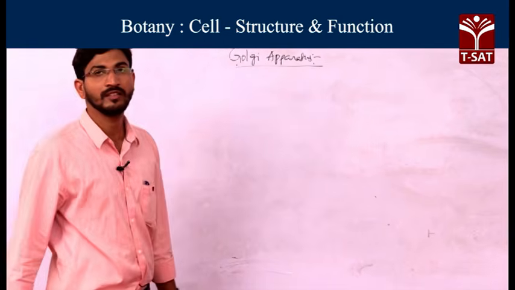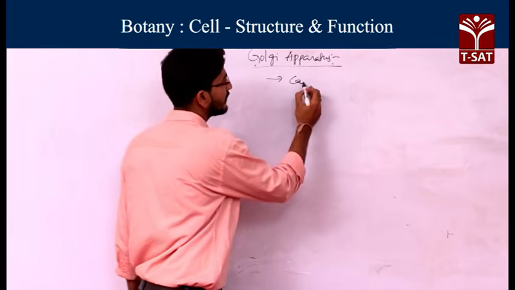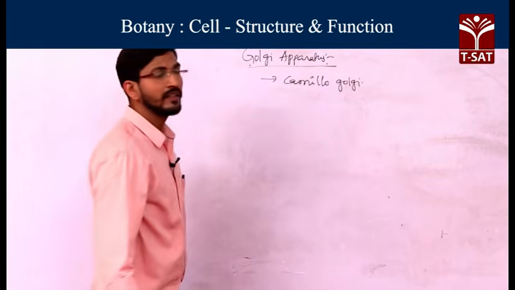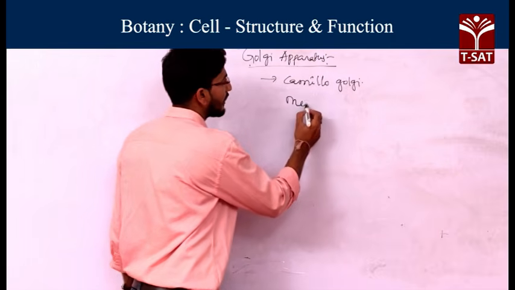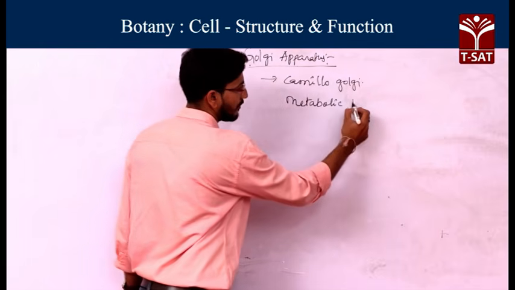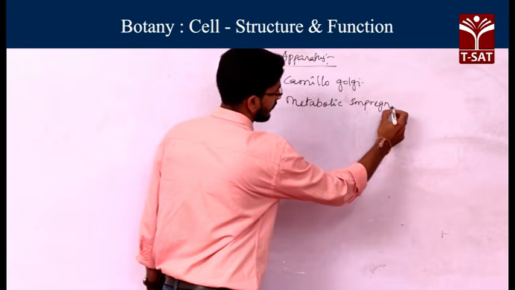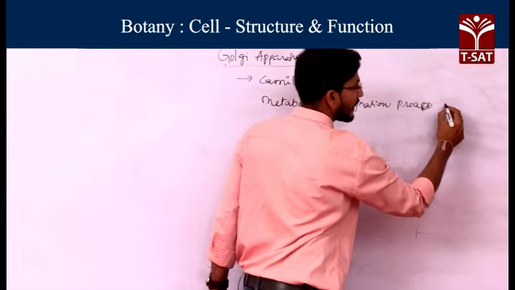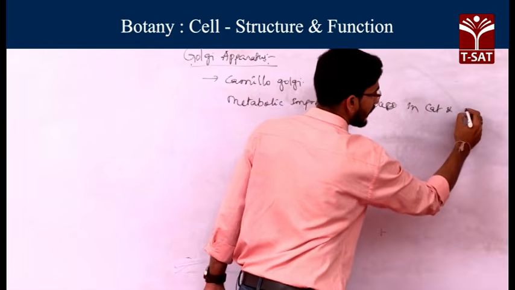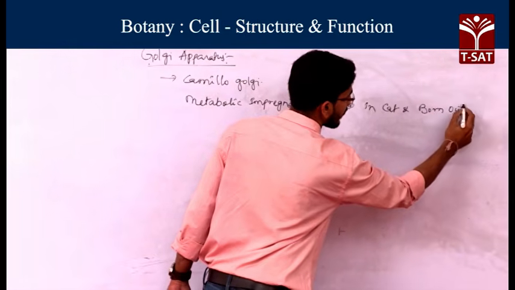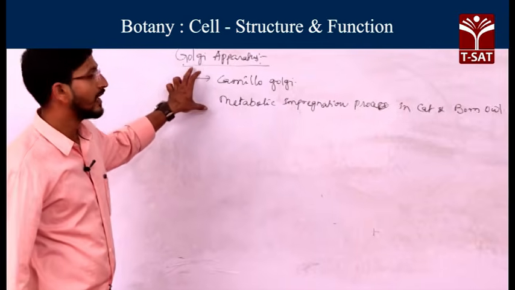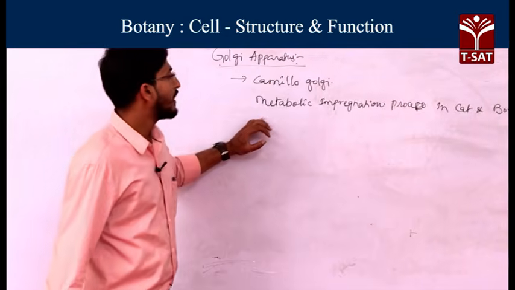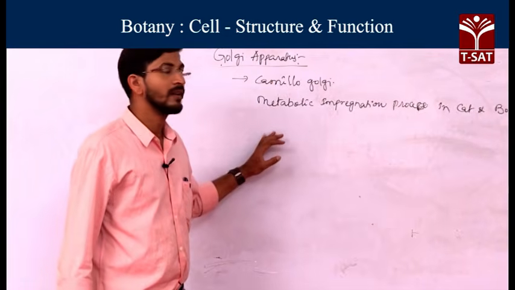This Golgi apparatus was discovered by the scientist Camillo Golgi, through the metabolic impregnation process, in cat cells and barn owls. So this scientist discovered the Golgi apparatus in cat cells and barn owls through the metabolic impregnation method.